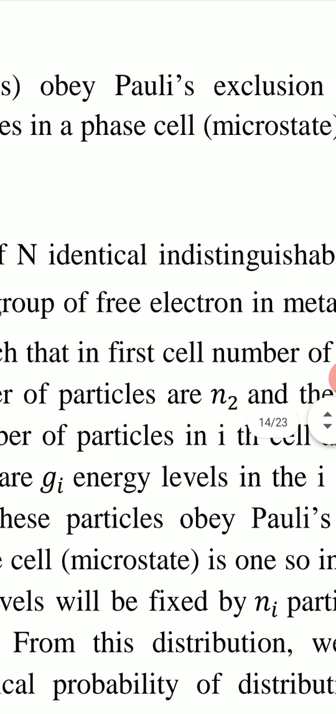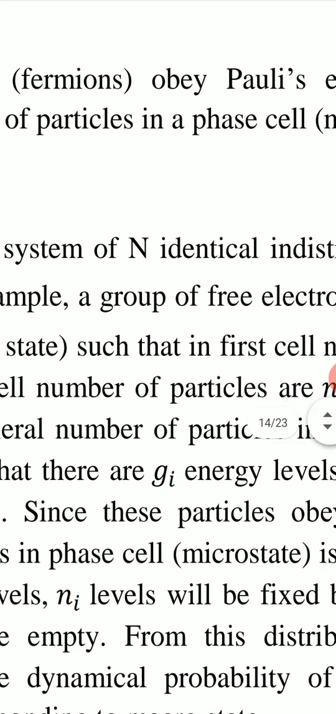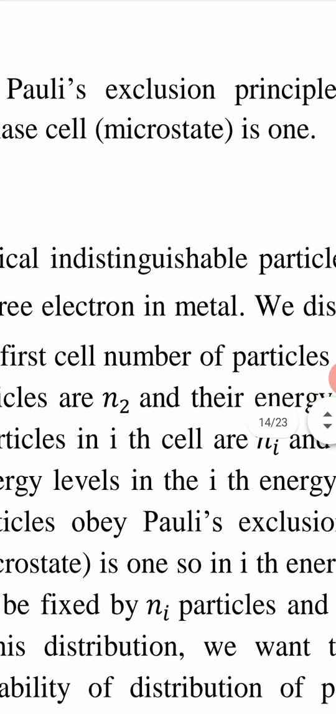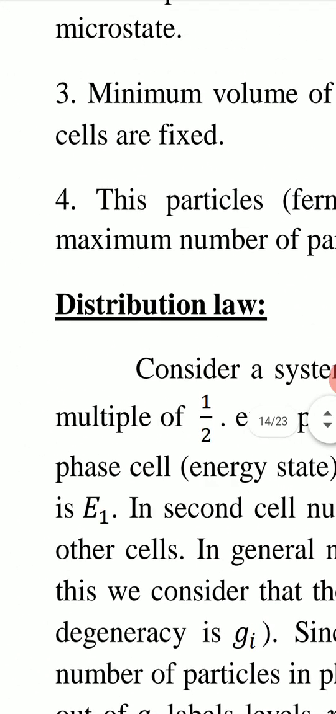So this is the difference between Fermi-Dirac statistics and the previous statistics, which are Maxwell-Boltzmann and Bose-Einstein statistics. Now, there is restriction in number of particles in a state. Here in a microstate, maximum number of particles is 1 because fermions obey Pauli's exclusion principle. So these are the basic assumptions of Fermi-Dirac statistics.